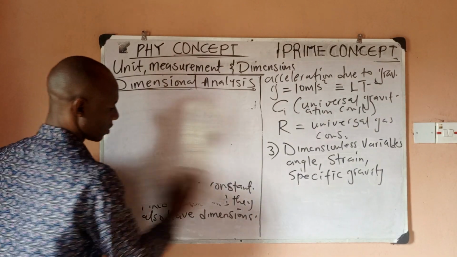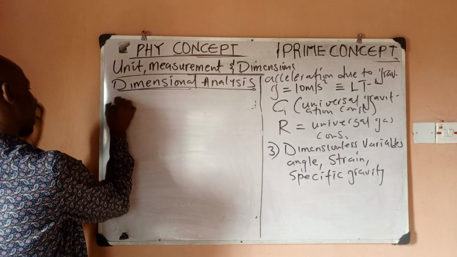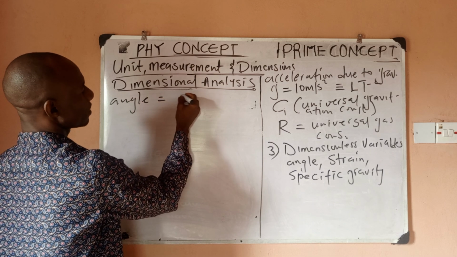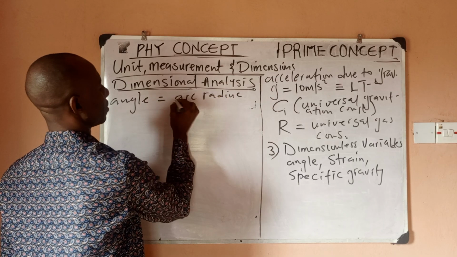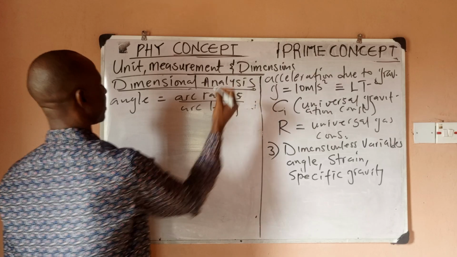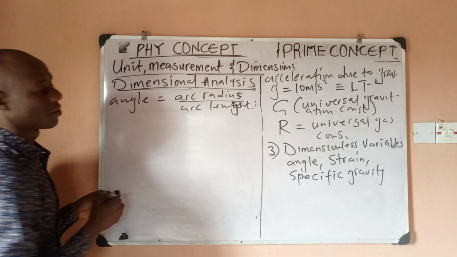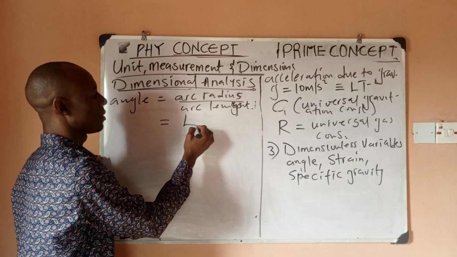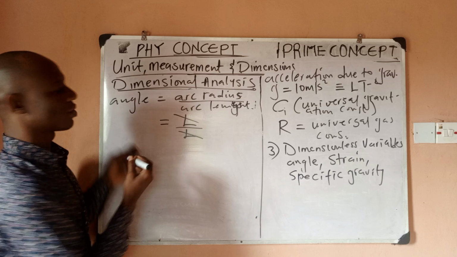So angle can be, you can talk about angle. Let me help you verify. Angle is actually the same as arc radius over arc length, right? So that is angle, arc radius over arc length. You know that radius has a dimension of L, length has a dimension of L. So when this goes, you see that angle does not have dimension, right?